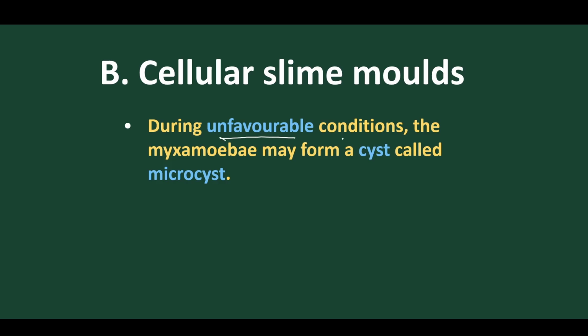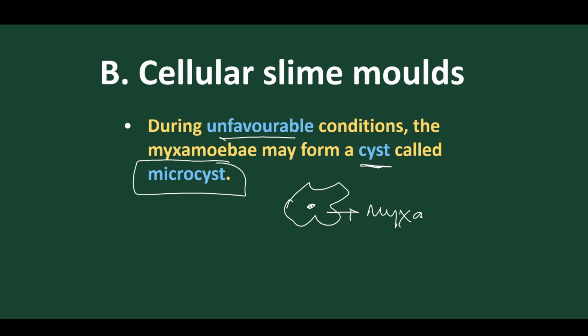During unfavorable conditions, they form a cyst, and the organism with its cyst is called a microcyst. For example, this is a myxamoeba. Suppose the condition is adverse.